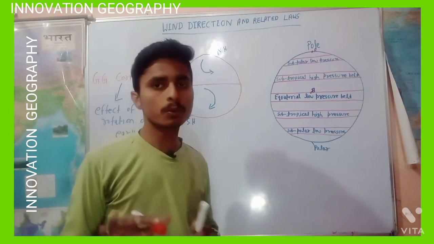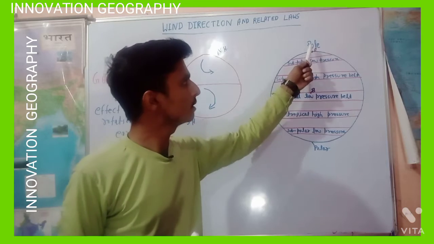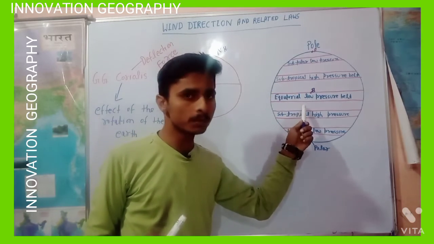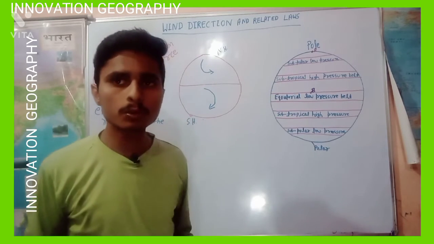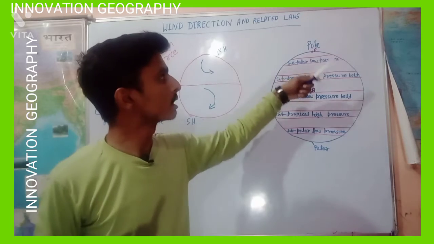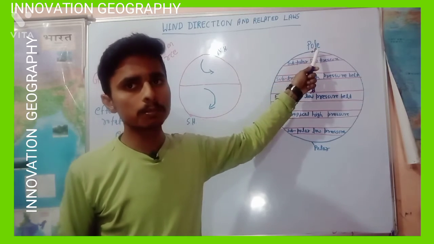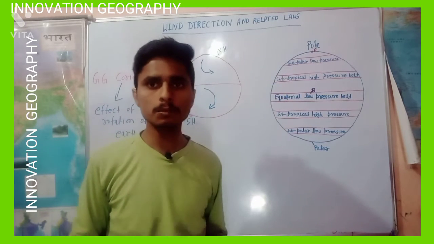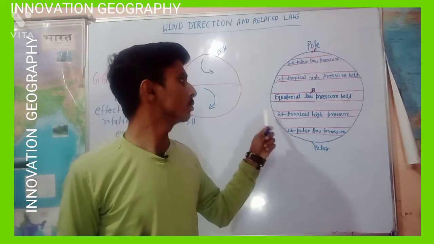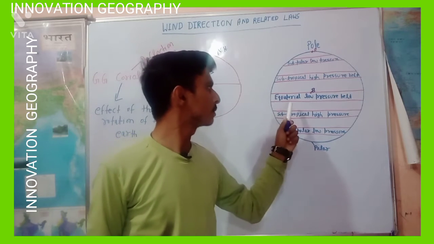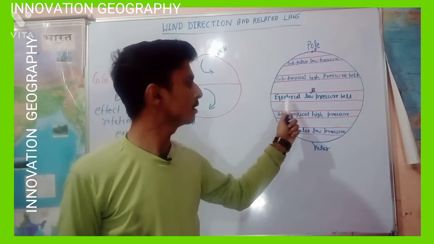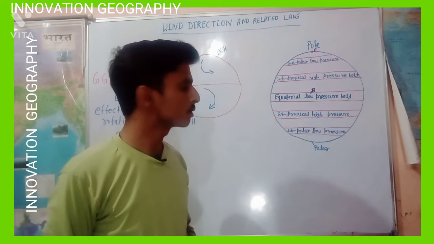After all, how is Coriolis force maximum at the poles and minimum at the equator? Due to minimum rotation of the earth at the poles, Coriolis force is maximum, and due to higher rotation of the earth at the equator, the Coriolis force is minimum.